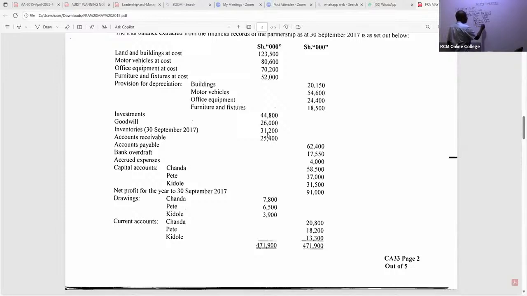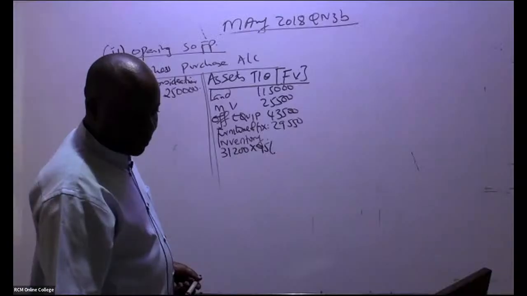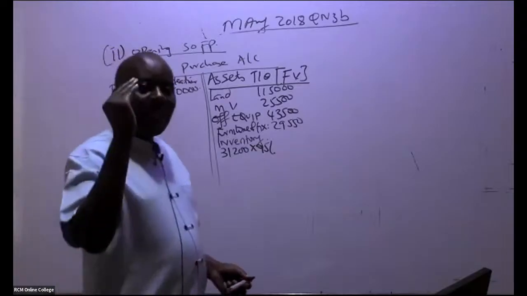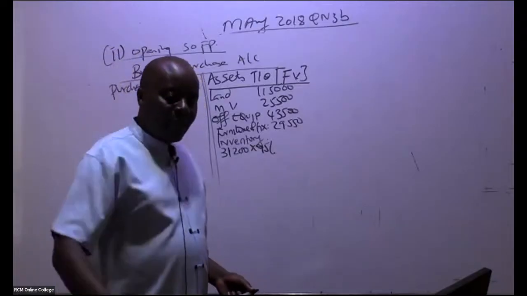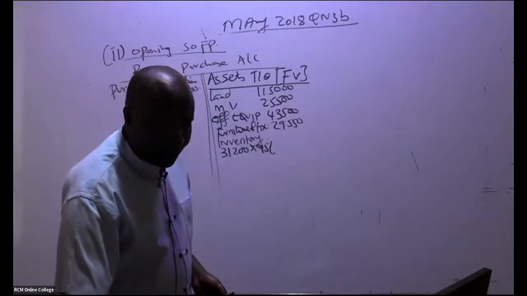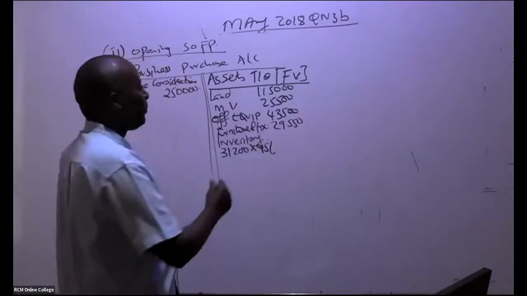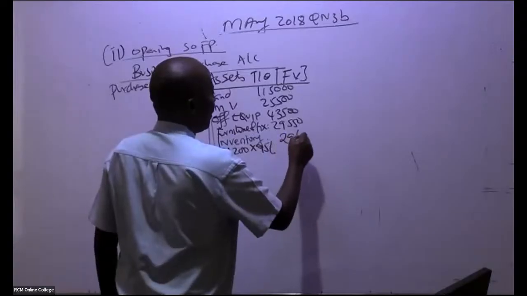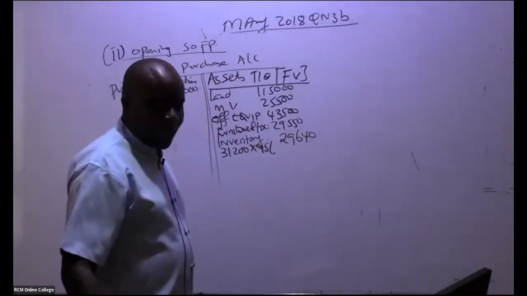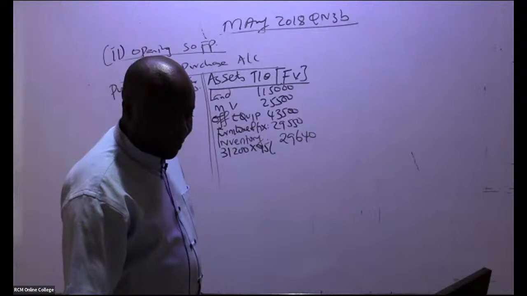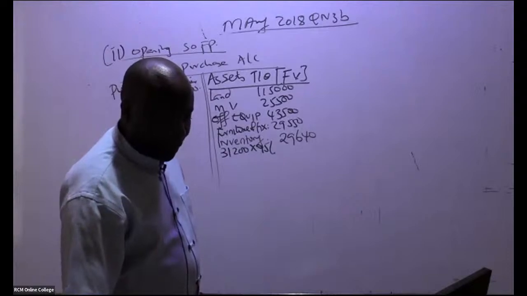So that will be the same as multiplying with 95%. So remember, inventory is less 5%. That gives 29,640. Do we have any other item? Oh, yes, we do.